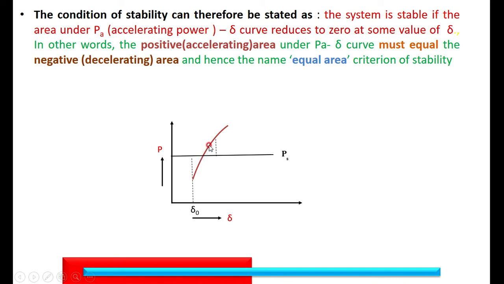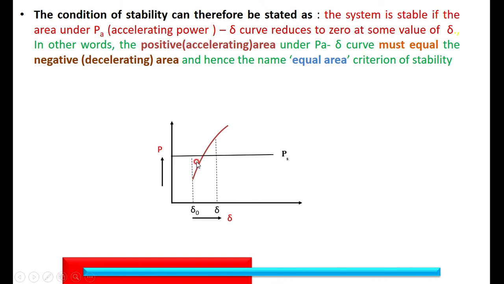It goes on increasing, and when it reaches synchronous speed, then it stops changing. Initially, when a disturbance occurs and the mechanical power input is more than the electrical power output, there is a maximum swing from delta naught to this value, which I am calling delta. Then it swings between these two points, goes on damping and decreasing, and ultimately settles down to this value.